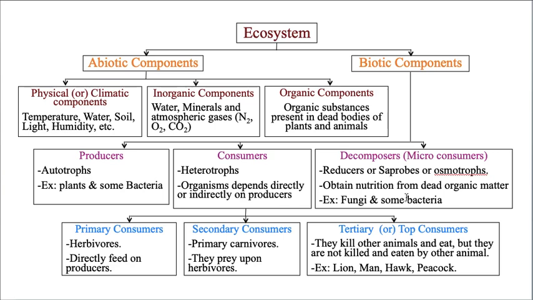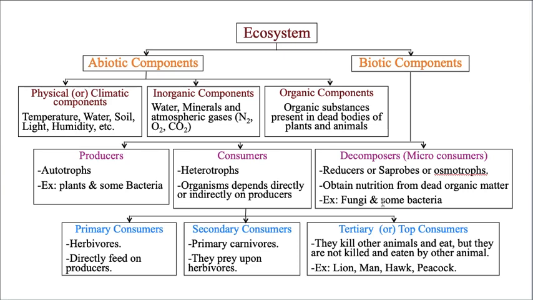Some of course they will eat, and the rest of the nutrients dissolve in the soil. So these are called decomposers. See, I clearly mentioned they obtain nutrition from dead organic matter. Then they are called decomposers. Examples are fungi and some bacteria.